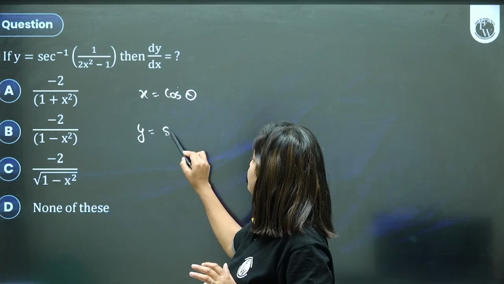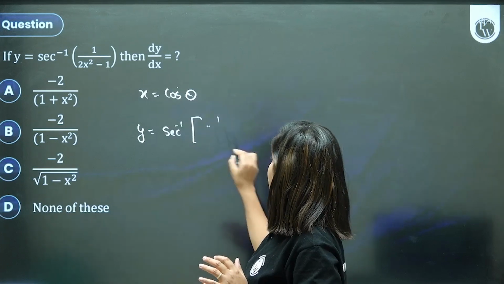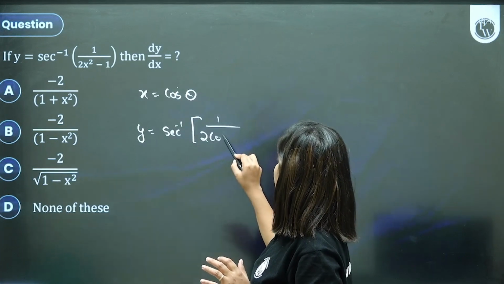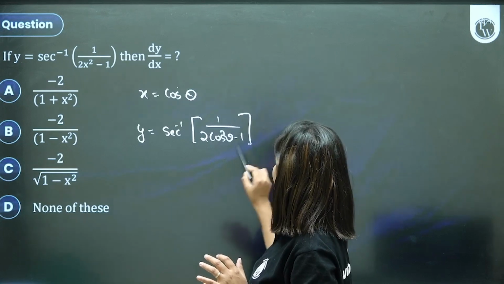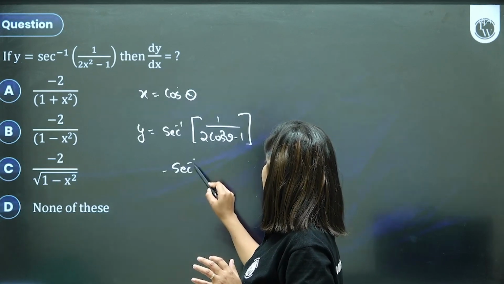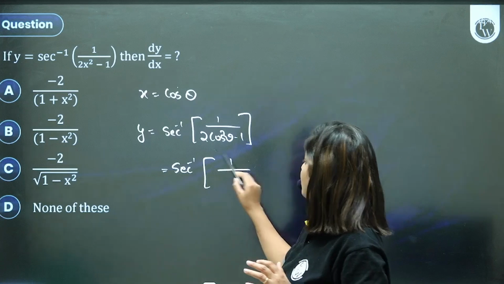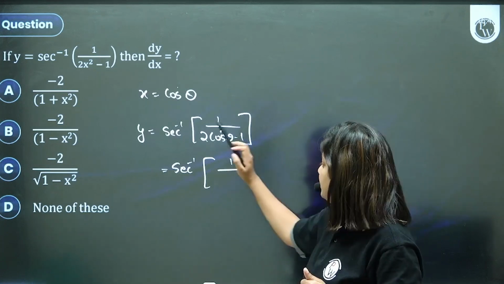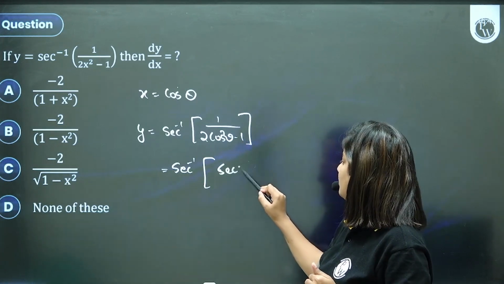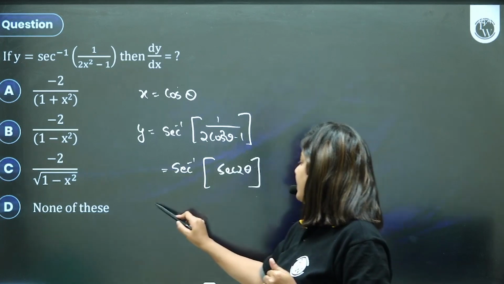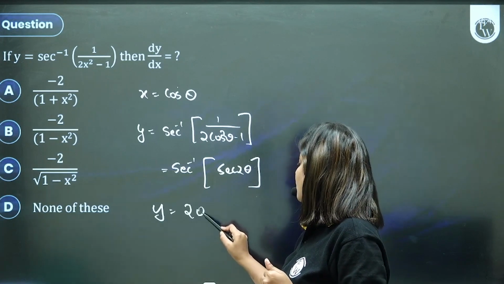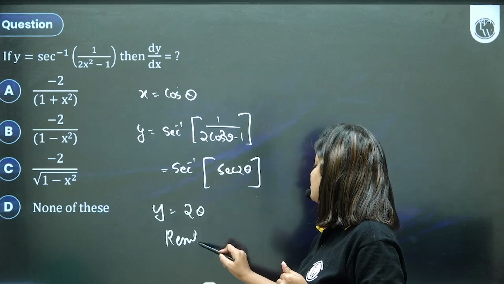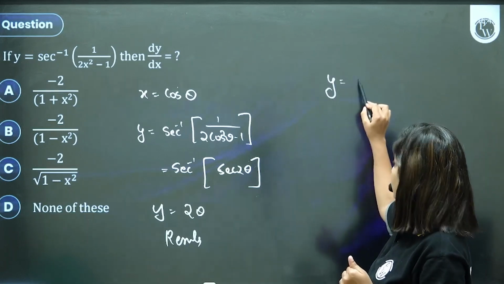y will become sec inverse of 1 upon 2 cos square theta minus 1, which is cos 2 theta. Can I rewrite it as sec inverse of 1 by cos 2 theta? And y will become 2 theta. On resubstitution, theta will be cos inverse of x. But your substitution है तो resubstitution लाइफ में बहुत important.